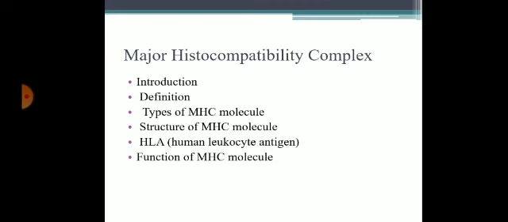Coming to adaptive immunity, there are two types: cell mediated and antibody mediated humoral immunity. It is also referred to as antigen specific immune response. Antigen first must be processed and recognized. Previous exposure to antigen is required. They have immunological memory and are highly specific. The response of adaptive immunity is slow.